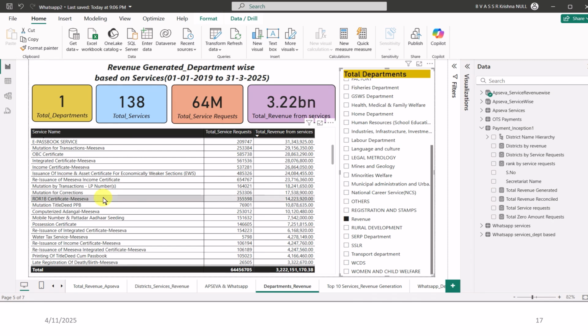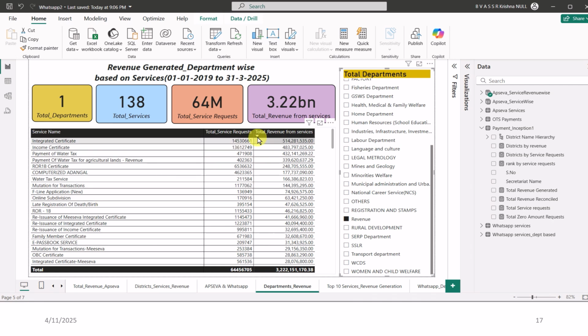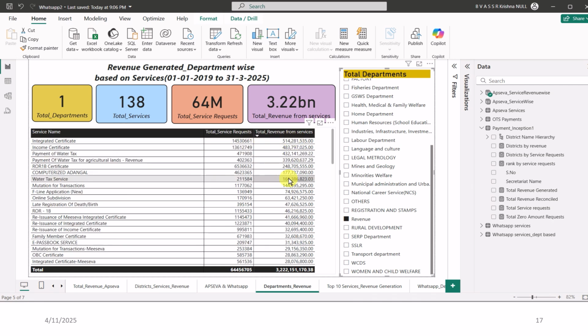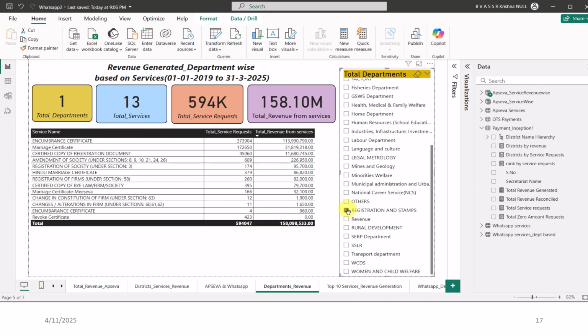to 5 years. So these different kinds of service requests, when arranged in ascending order, we can see based on service request as well as revenue generation. Integrated certificates topped in case of revenue generation. Similarly, when we change to registration and stamp department, although it has a certain number of services, the revenue generation is high.